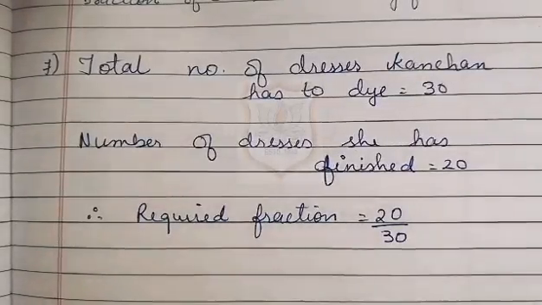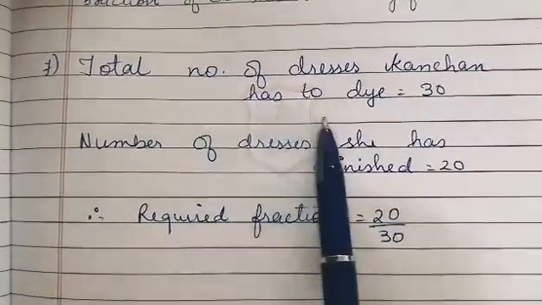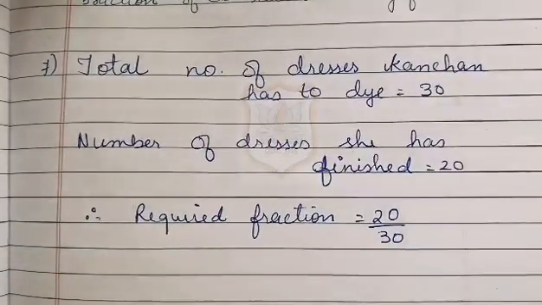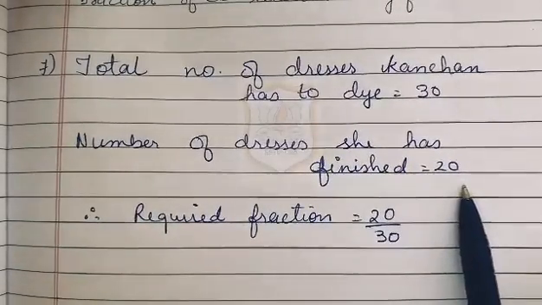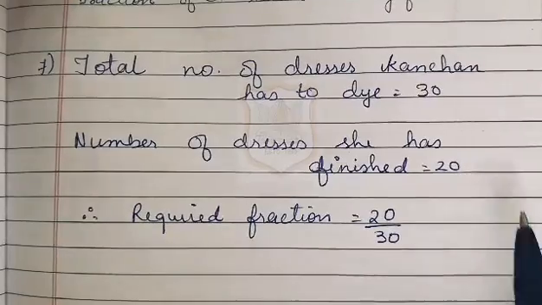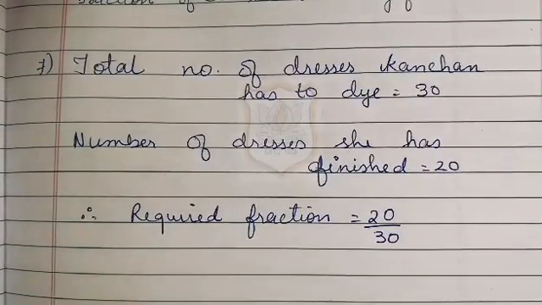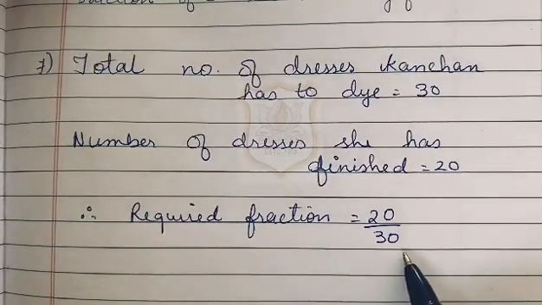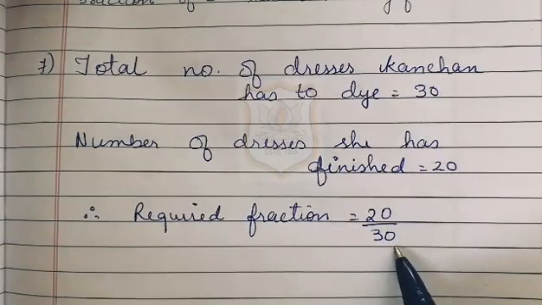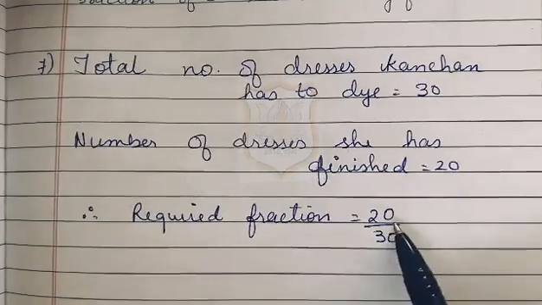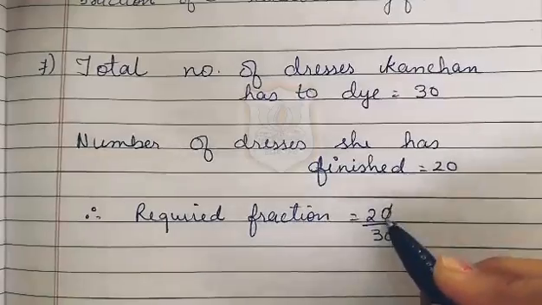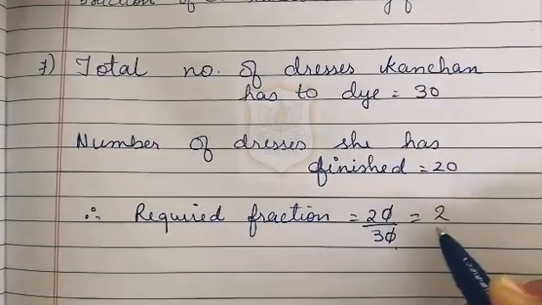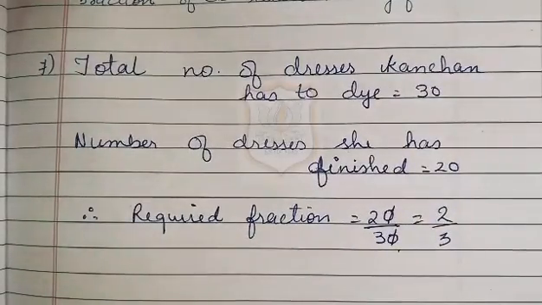Solution for question number 7. Total number of dresses Kanchan has to dye is equal to 30. It is given in the question. And the number of dresses she has finished is equal to 20. It's also mentioned in the question. Now we have to find out the required fraction of the dresses which she has finished. So total we will write as denominator. So here total is 30. So we will write 30 as denominator and 20 we will write as numerator. Now here the 0s we will cut. So the required fraction is 2/3.